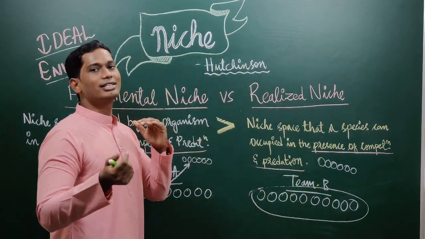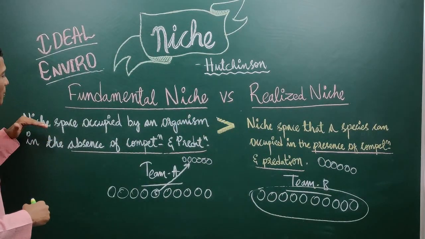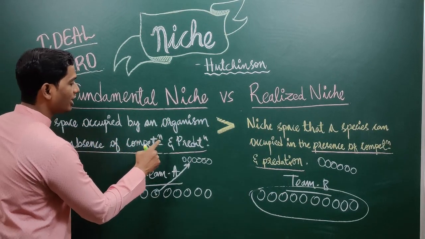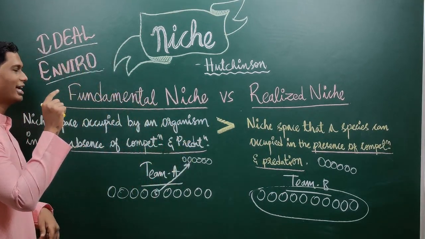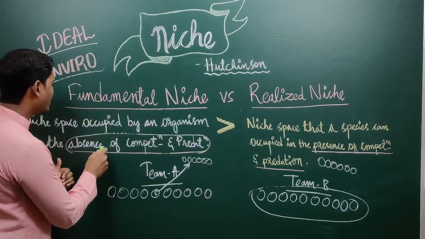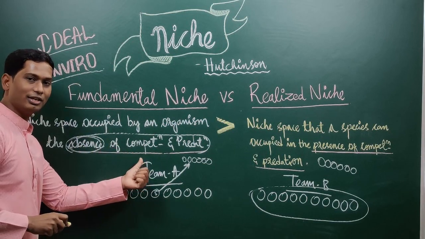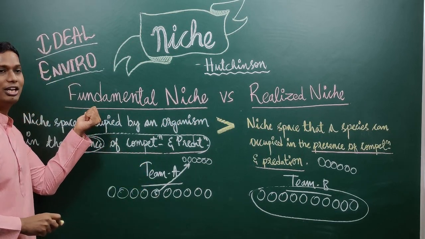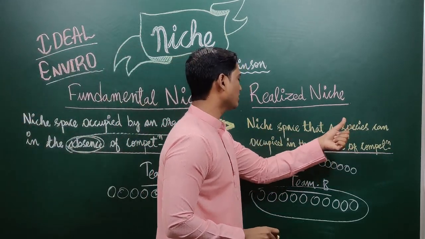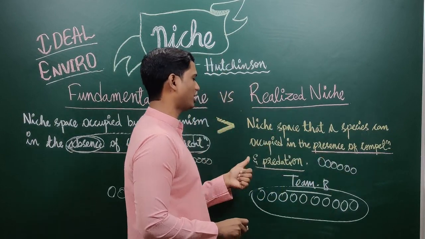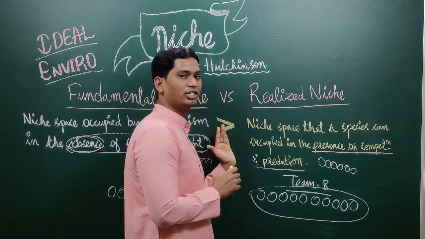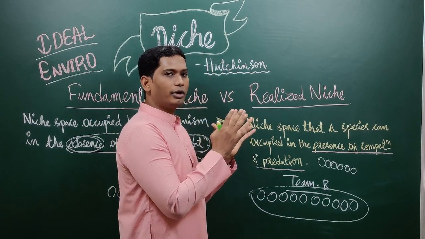Now let us understand with the sentence perspective. See, the niche space occupied by an organism in the absence of competition and predation is called the fundamental niche. In this niche there is no competition and predation. That type of niche is called the fundamental niche. In realized niche, the niche space that a species can occupy in the presence of competition and predation is called the realized niche. In this niche, you have competition, you have predation, your resources are narrow.